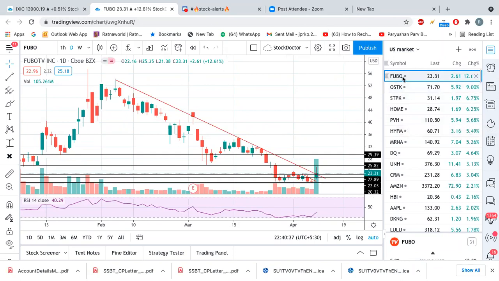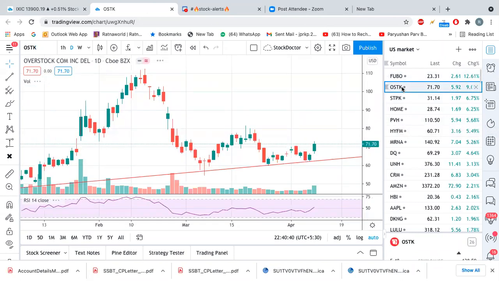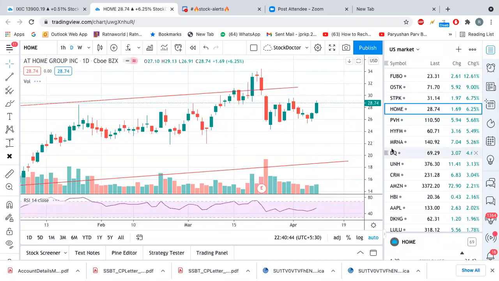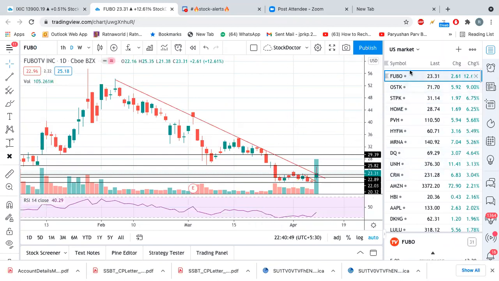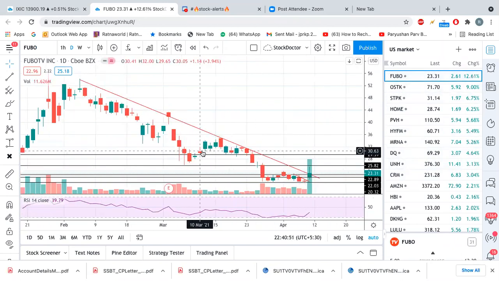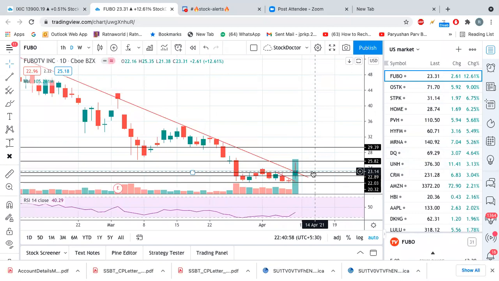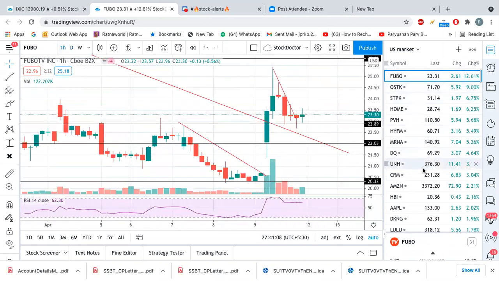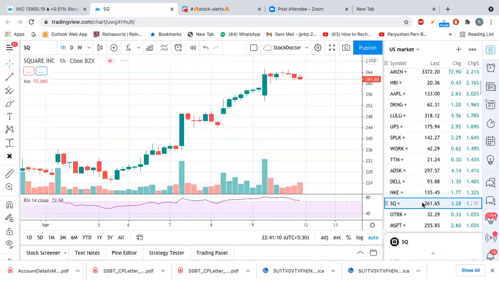So in this way, I manually see the stocks, and I draw the levels, right? And whenever I see that potential upside in any stock, for example, that day I was doing analysis on the index, and Fubo after market hours showed me that it is trading at about $22. Then I took the position on that based on this drawing which I did. And the same happened with Square.